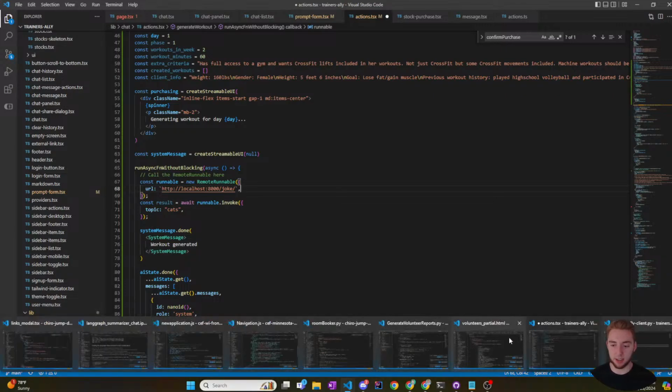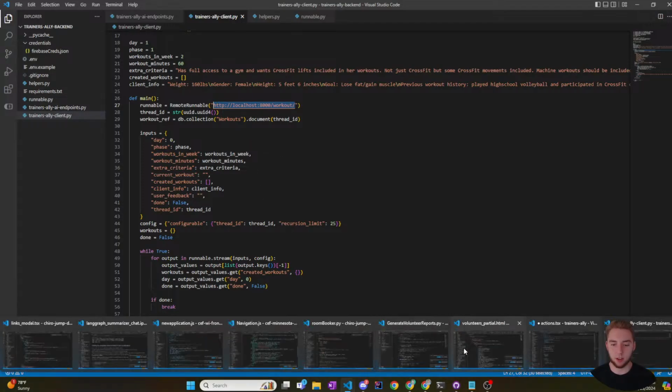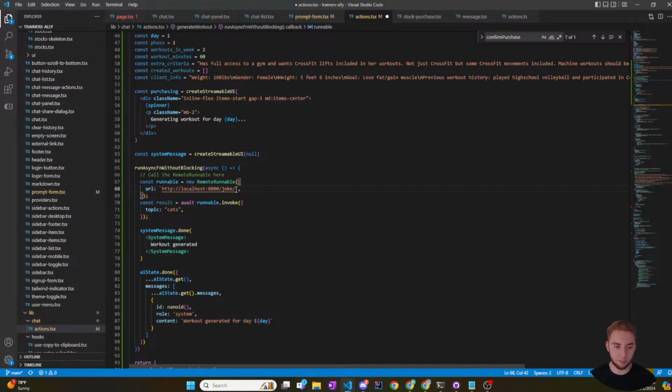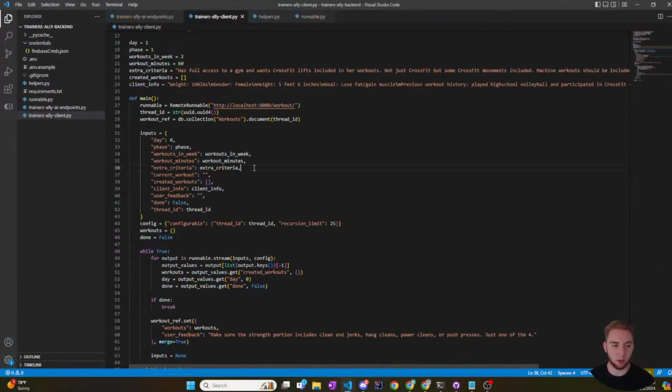And then I'm going to go back to my client code here, the Python client, just so that I remember the endpoint here. I want to make sure that's exact. Yep, so that is good. And then I'll go back to my code, paste that in. All right, and so now I get the results from invoking with the input, and the input is going to have to change, obviously. And then on top of that, I'm going to also need to change the configuration with some of the things that I did in the Python client as well.